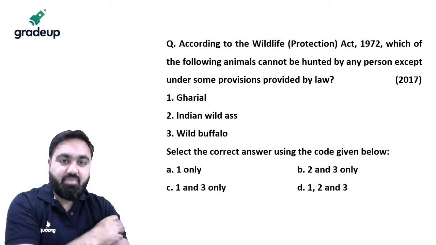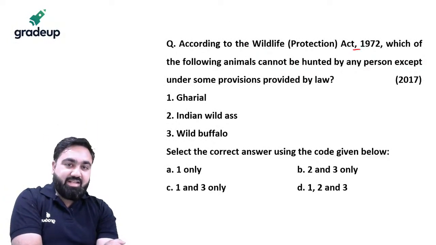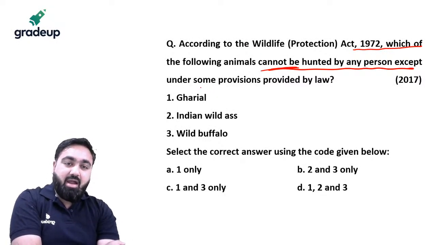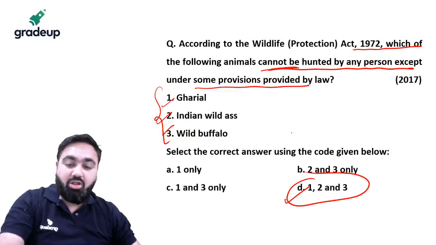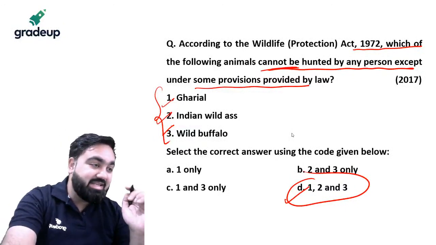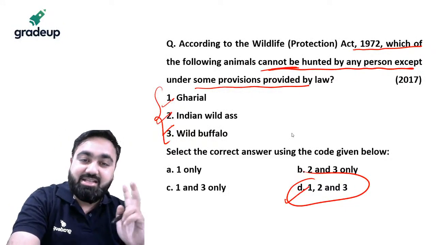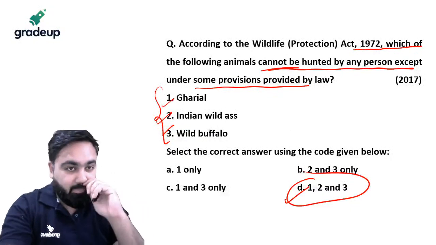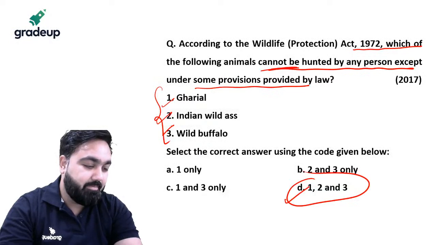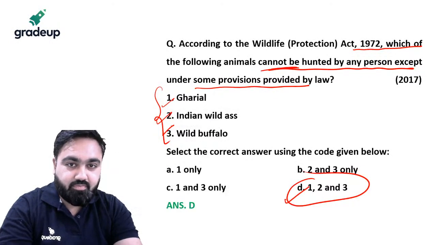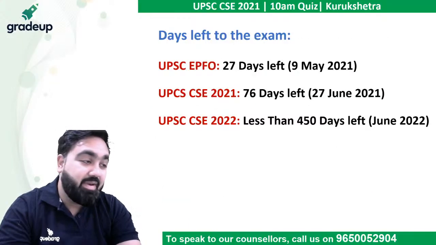Let's see. According to the Wildlife Protection Act 1972, which of the following animals cannot be hunted by any person except under some provision made by law? Gharial, wild buffalo, buffalo. Though all these three are actually correct. All these three cannot be killed unless there is specific permission given, because these are in the second schedule, so they cannot be hunted. All of these are protected. So all of this is true. D is the correct answer, which brings us to the end of the class.